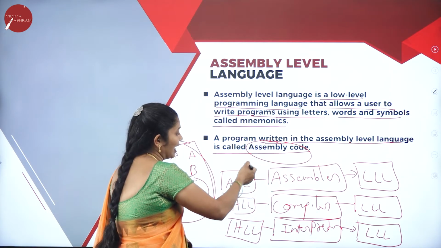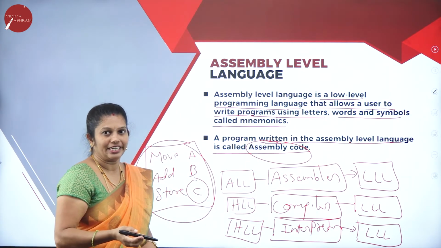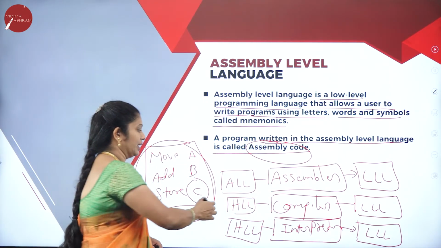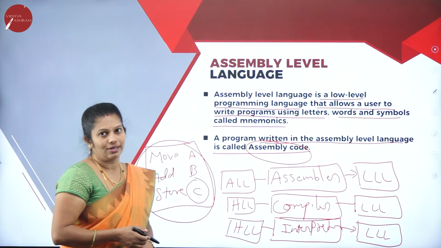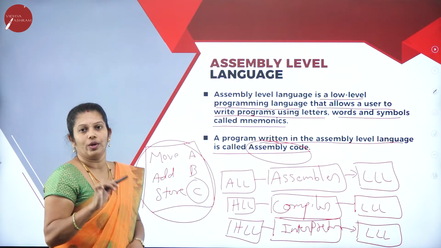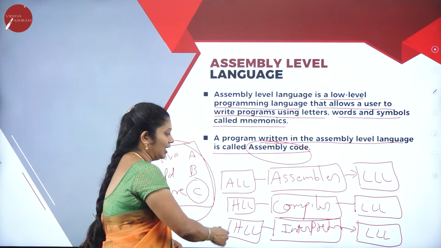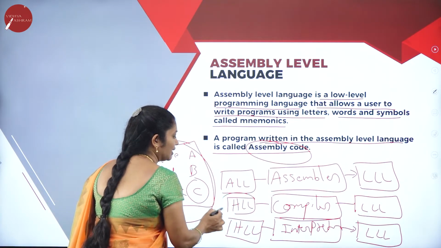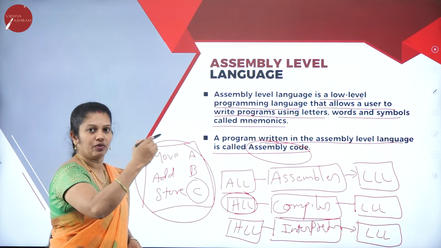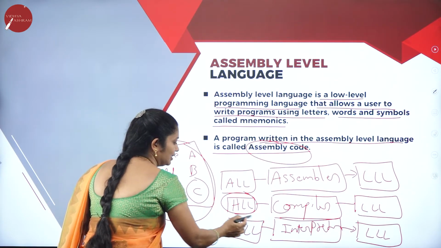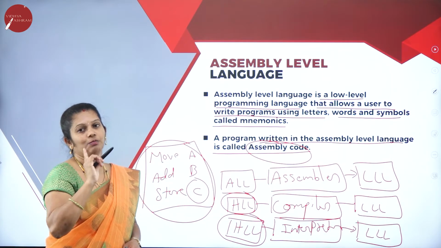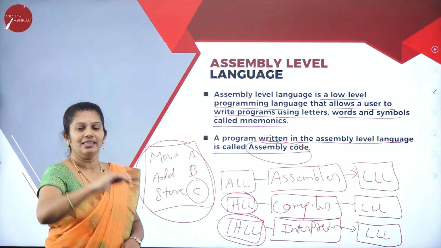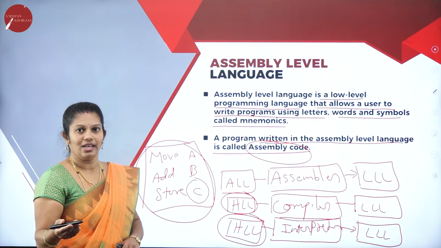Assembler converts assembly level language to machine understandable language, that is low level languages. Compiler is also software that helps to convert the high level language to low level languages. Interpreter is also a software, and it also converts high level language to low level language, but line by line. Whereas the compiler takes the entire program and then converts it to low level language. The interpreter takes the high level language line by line. First it takes the first line, converts it to binary language, then takes the second line, and converts that into binary level languages.